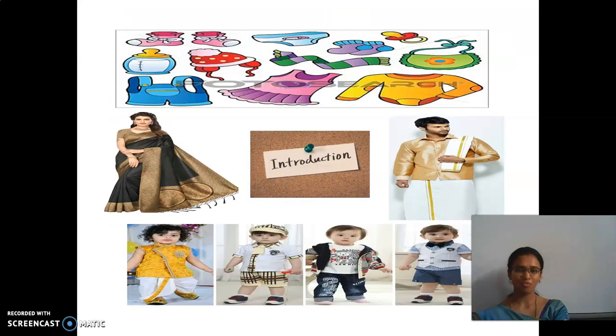So, what are the basic things which human beings need to live? Your answers? What are the 3 things which we need to live? Yes, good. They are food, cloth and shelter. In the first 2 chapters we have seen about food: where it comes from, and the components of food.